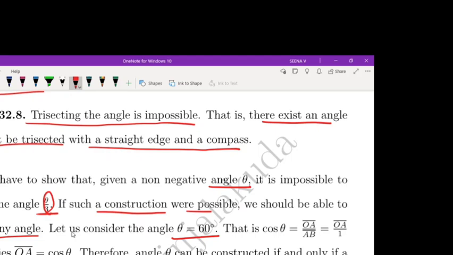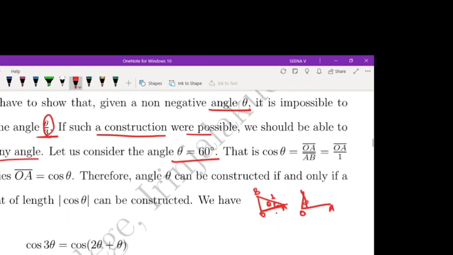So this is theta, this is OA, and suppose this is B. Cos theta is OA by OB. Suppose OB is of length 1. Then what we get? OA is cos theta. Therefore, angle theta is constructed.